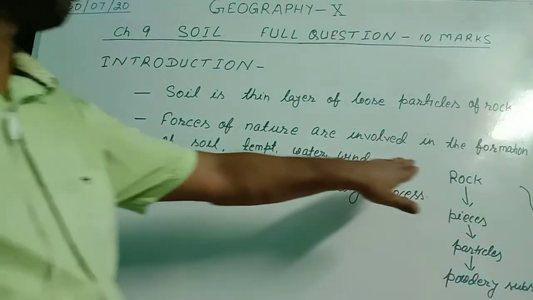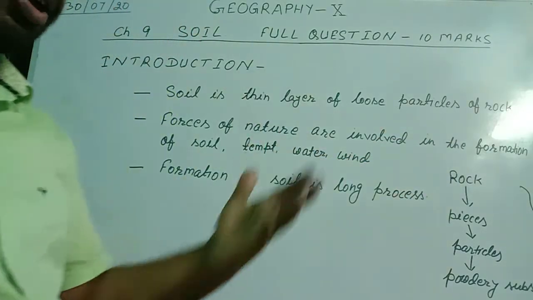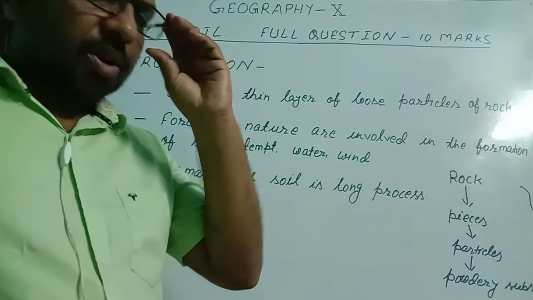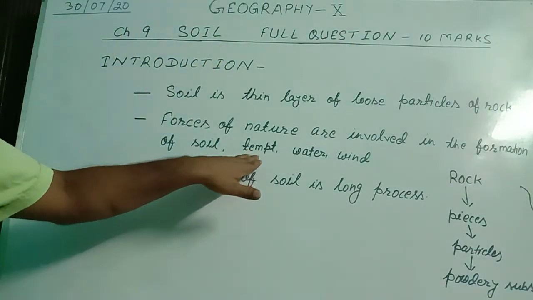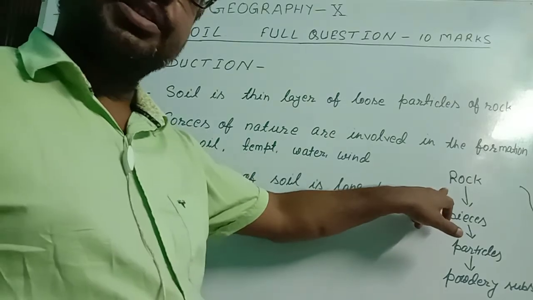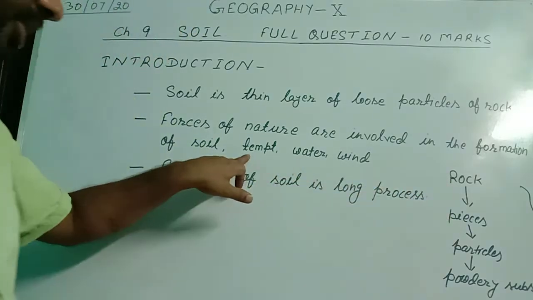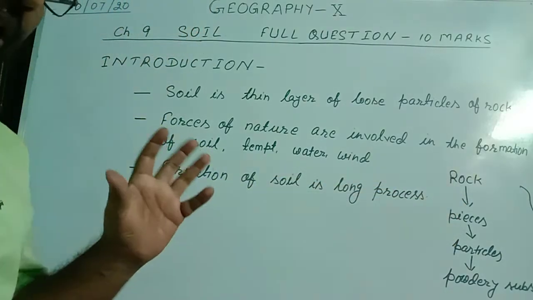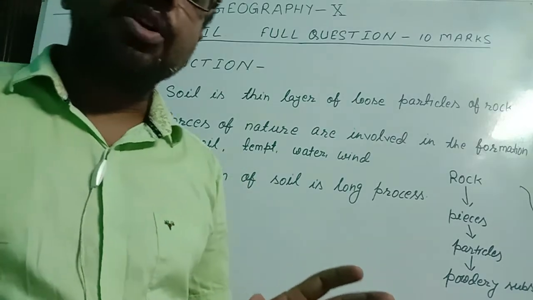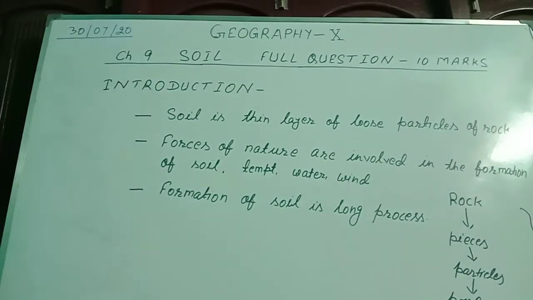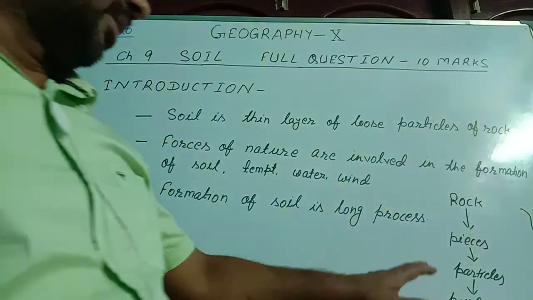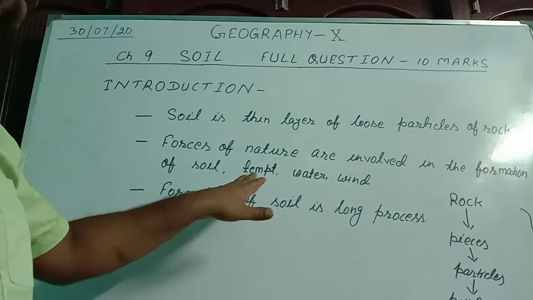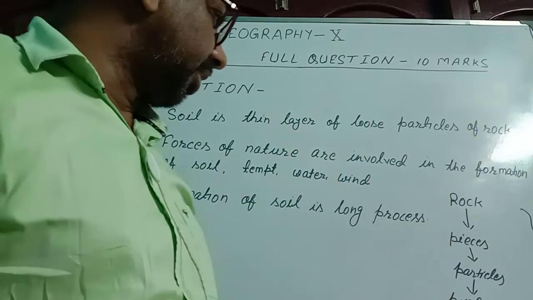By temperature the rocks are broken due to continuous expansion and contraction. As temperature increases, rock expands, that is the expansion. As the temperature decreases, rock contracts, that is the contraction. Due to the alternate process of expansion and contraction, in which temperature is involved, rocks are broken.